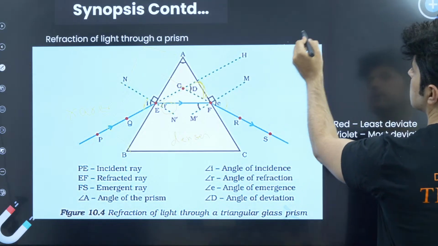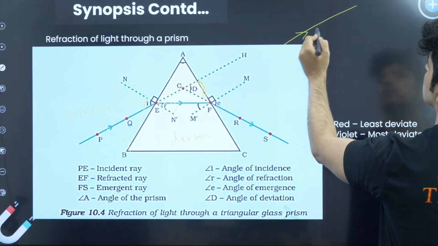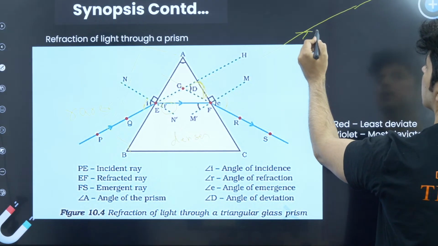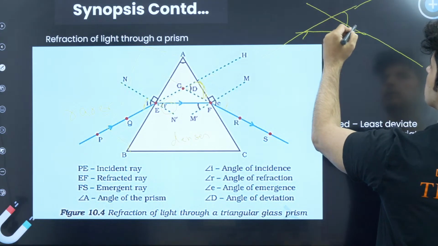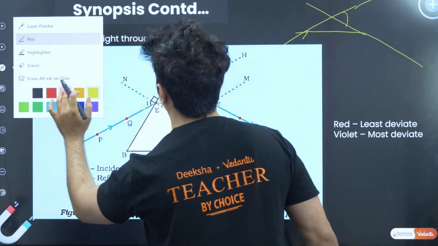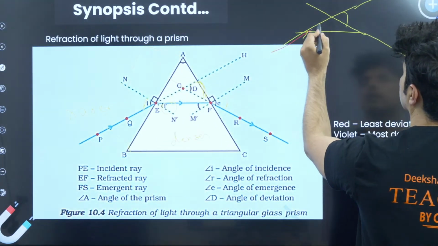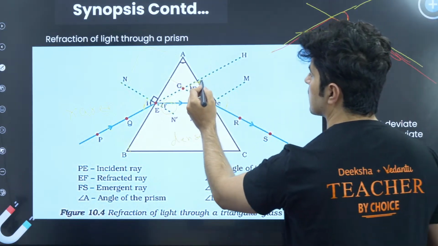It means this is our incidence ray. If the prism is not there, the incidence ray would have gone straight. But because of the prism, it bends. If we extend this, this much it has bent. So this is our deviation angle.